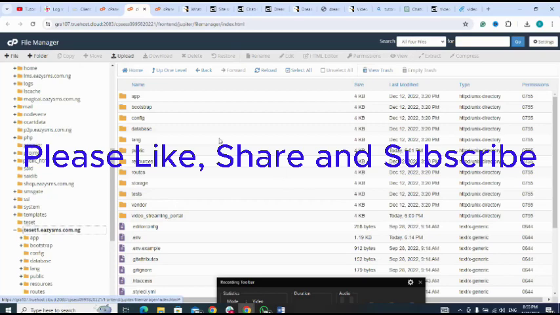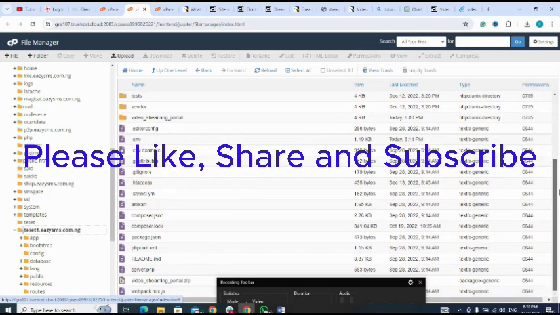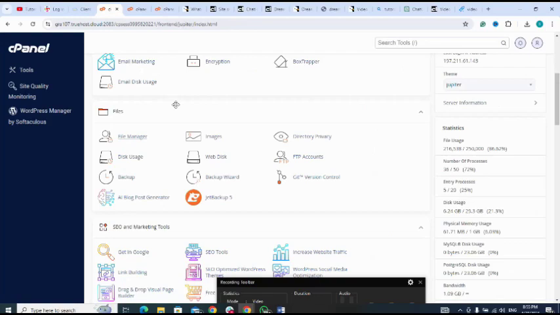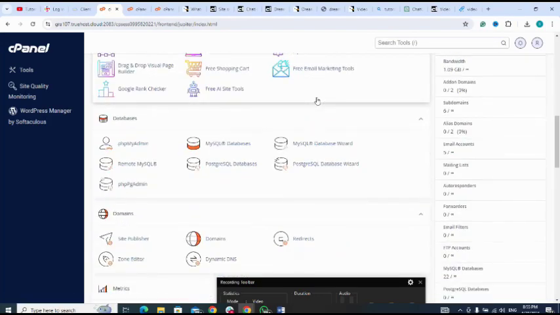As you can see, I have extracted the file. Here is the folder. Here is the script I uploaded. That's the file, video streaming portal.zip. So I extracted it. So next, let me go back to my cPanel, then my database, to create my database.